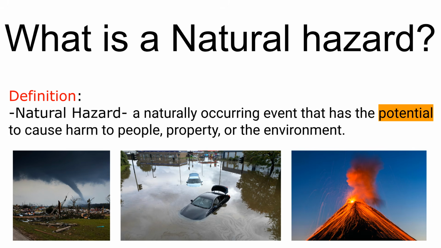Let's start with the definition of a natural hazard. A natural hazard is a naturally occurring event that has the potential to cause harm to people, property, or the environment. Now, the key word here is potential, meaning there is a risk of, but not a guarantee of, death, injury, or destruction. You can have a volcano erupt, but it could be quite small in scale. You can have a tornado tear through an empty field. They both carry the, quote, potential to cause harm, making them natural hazards.